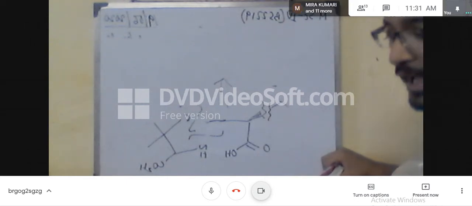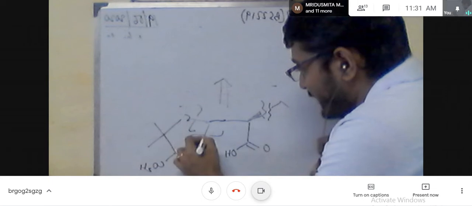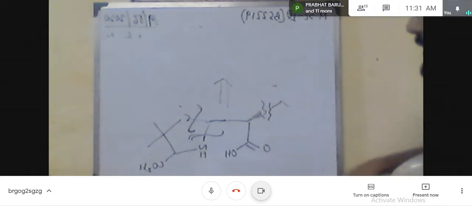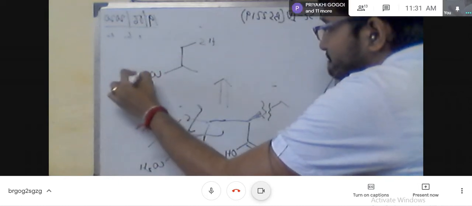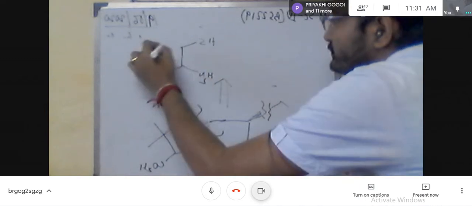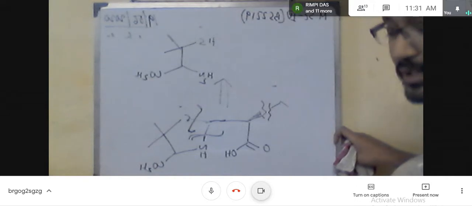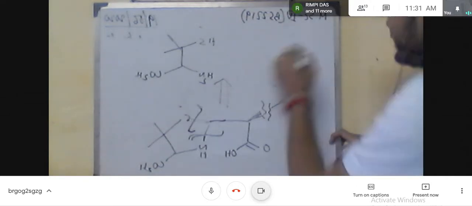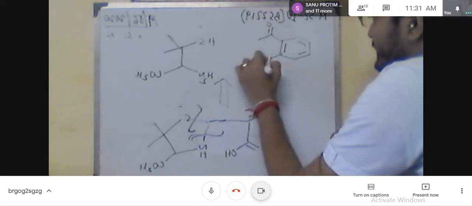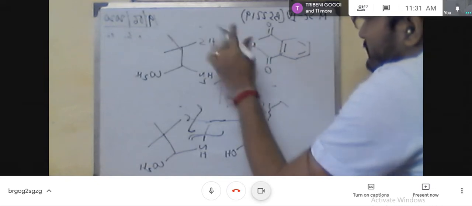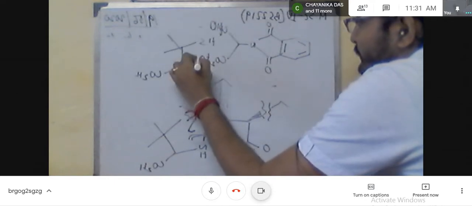So here the retrosynthetic pathway is the consecutive breaking of this bond, so that you will get the D-penicillamine, and by structural modification, that means the functional group inversion, you know the term FGI, you will get the other precursor. So this is the simple retrosynthetic pathway to derive the penicillin V.